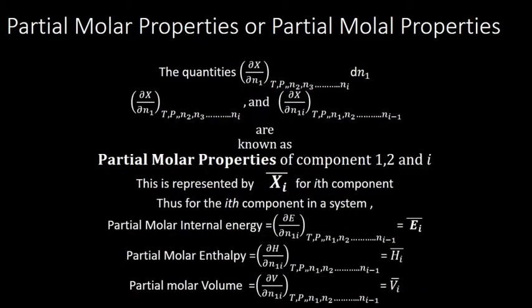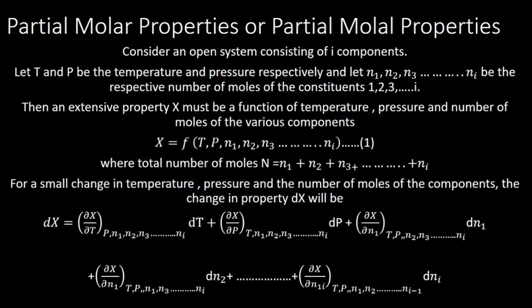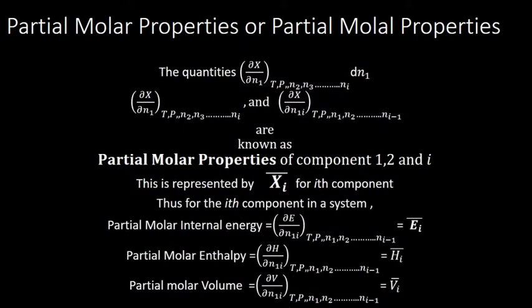Now the quantities ∂X/∂T and ∂X/∂P you are familiar with. The other terms, ∂X/∂N1 at constant T, P, N2, N3 up to Ni into dN1, and ∂X/∂N2 at constant T, P, N1, N3 etc., and ∂X/∂Ni at constant temperature, pressure, N1, N2 etc., are known as partial molar properties of components 1, 2 and i.